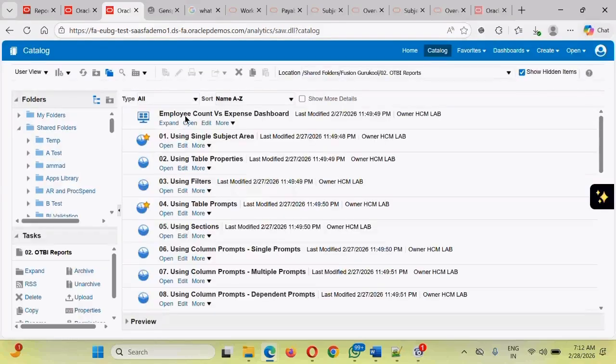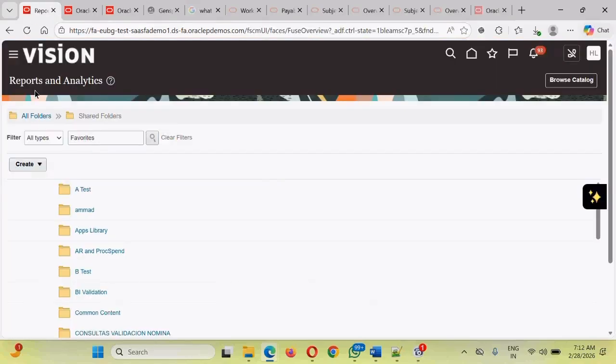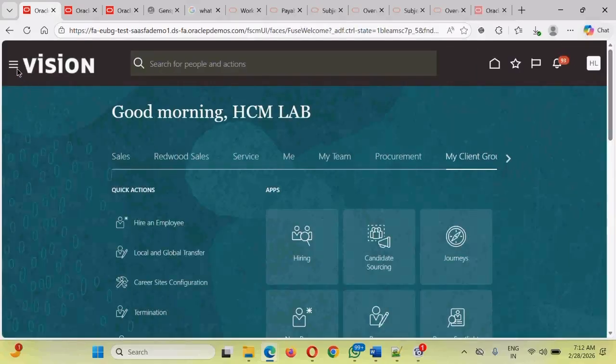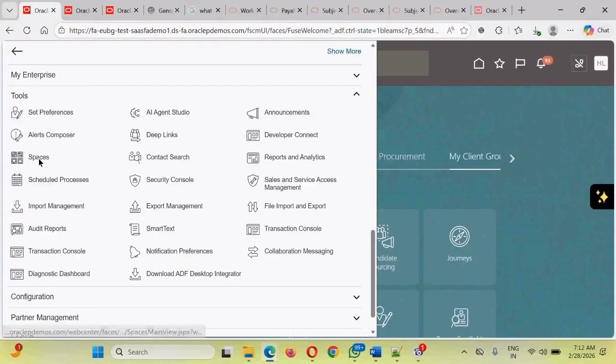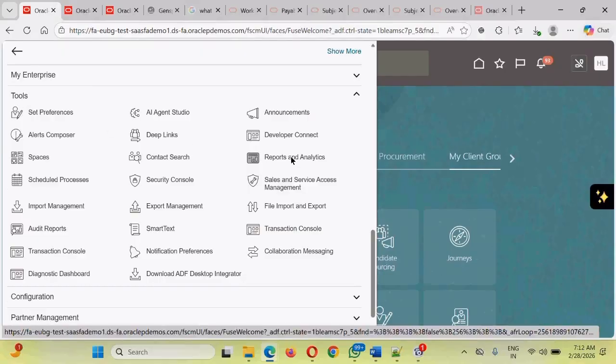So guys, the moment we have made 2 reports favorites, if we go to the home of the application, and if we again go to reports and analytics, how can we navigate? Go to the tools. There is a tool called reports and analytics.